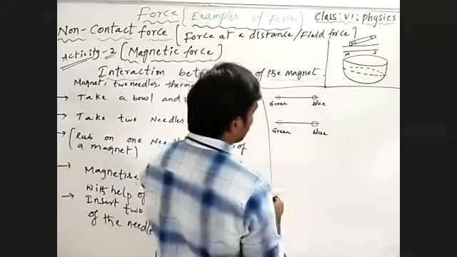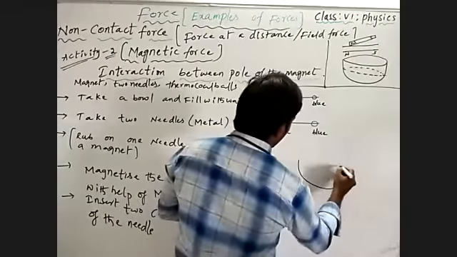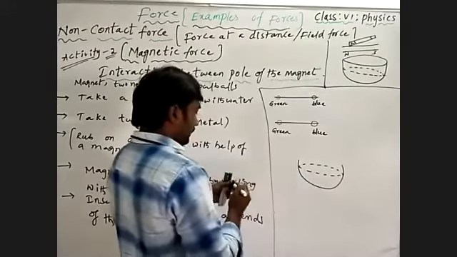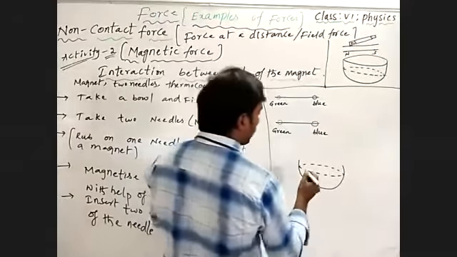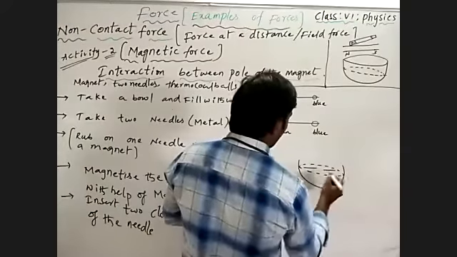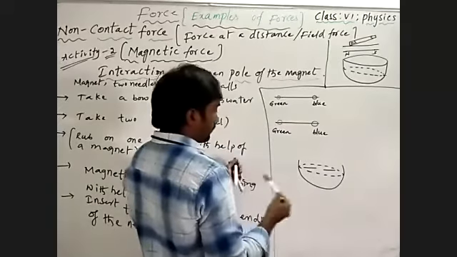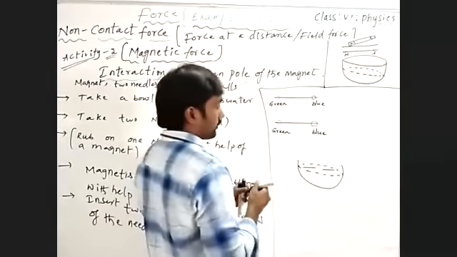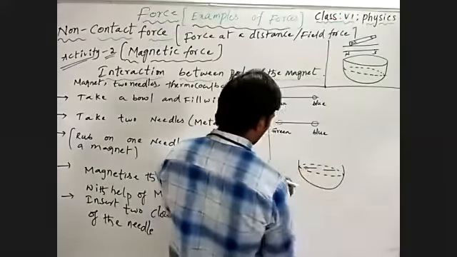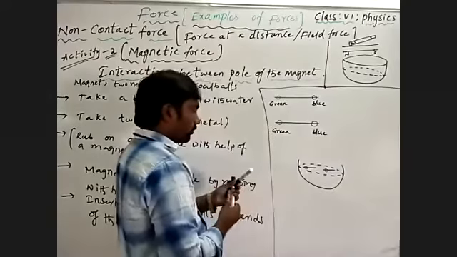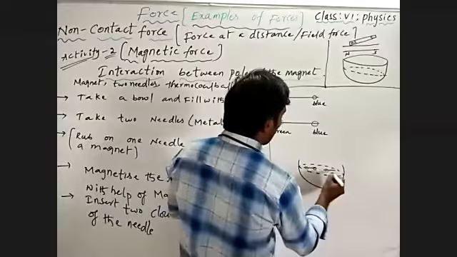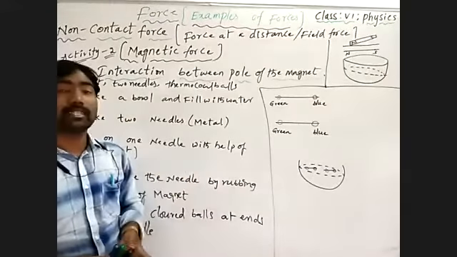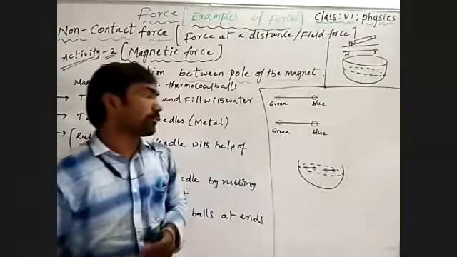What we are going to do? This is a bowl. This is the water. Into that, the two needles I am going to drop. The needles are carrying those thermocol balls. So due to the thermocol balls, the two needles will float on the water because of less density than the water. Thermocols are having less density than the water. It can float on the surface of the water.